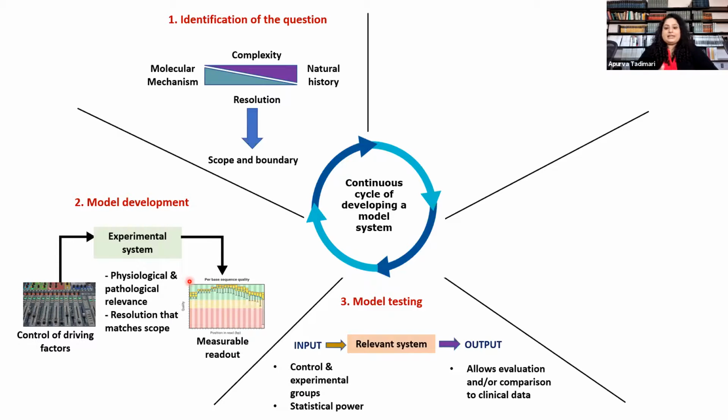Next up comes the model testing. Testing of the model involves adjusting the parameters of the driving factors as input or generating the outputs that allow the evaluation for comparison with the real system. So that is your disease model. This is again very crucial while you're building your model, and you need to identify all the different factors and engineer good controls and good statistical power into your study so that we have a better outcome from your experiments, which can have an effect later on when you apply your project at a clinical level.